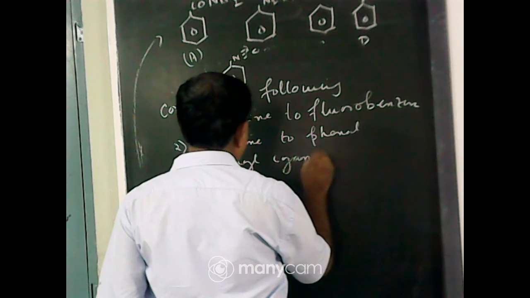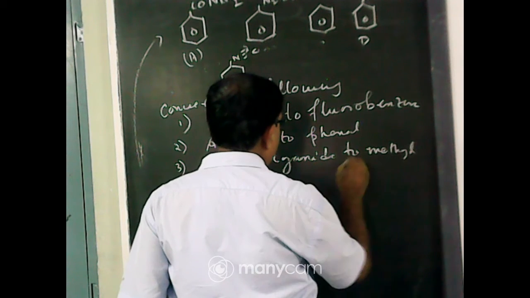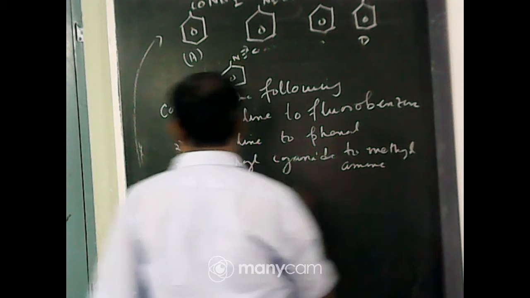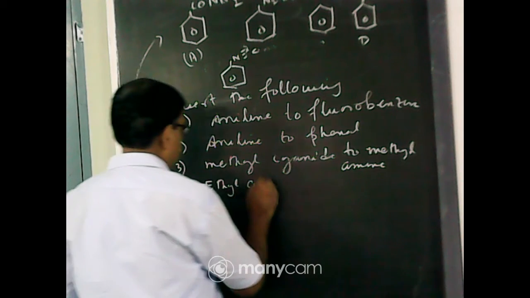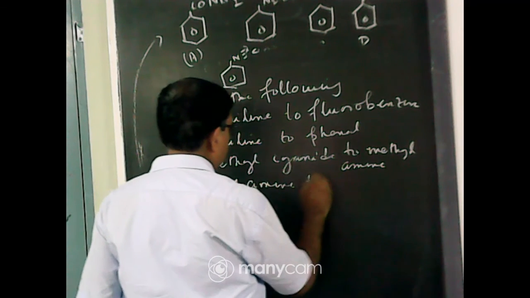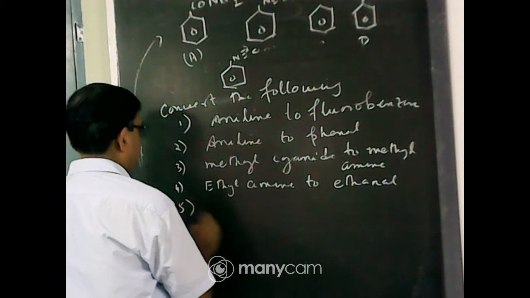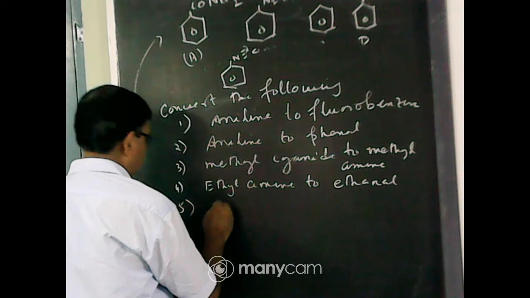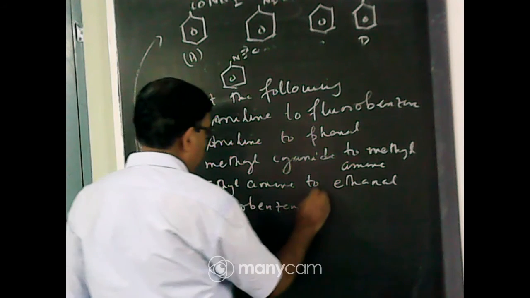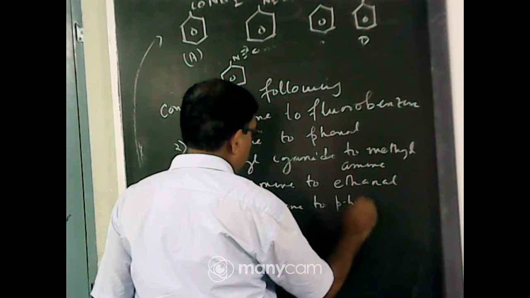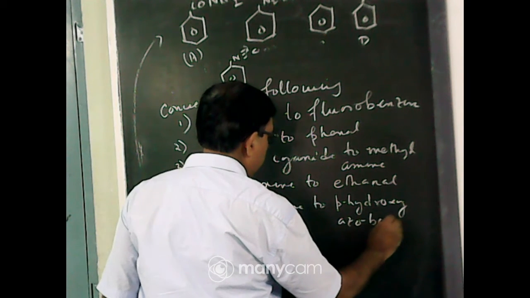number 3, methyl cyanide to methylamine; number 4, ethylamine to ethanal; and number 5, nitrobenzene to para-hydroxyazobenzene.